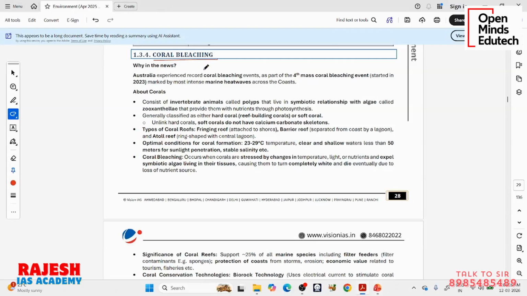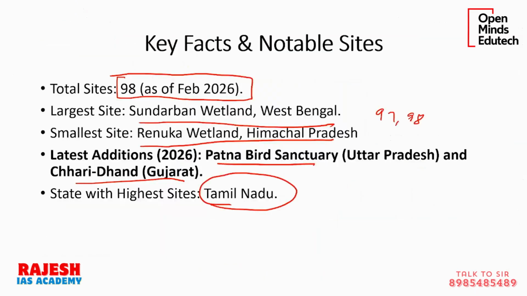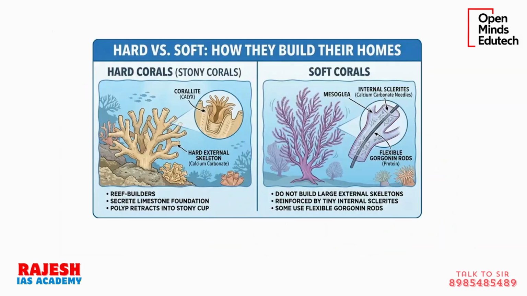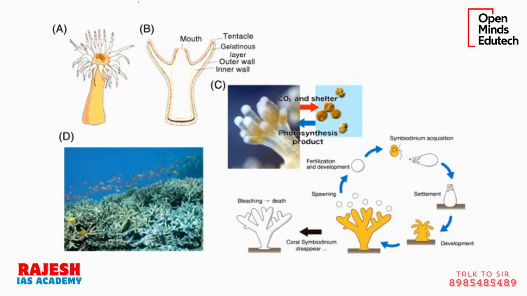Coral bleaching, what does coral bleaching mean? So let us answer this question after the discussion. Okay, if you want to try, you can try. So there is something called coral. It is an animal, a water-based animal. It is an ocean animal.